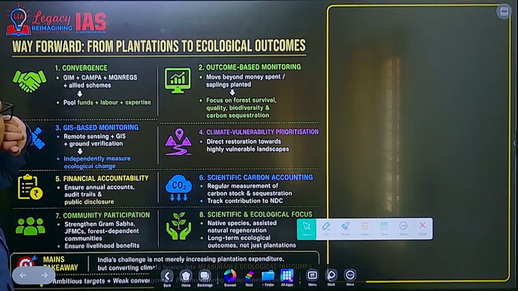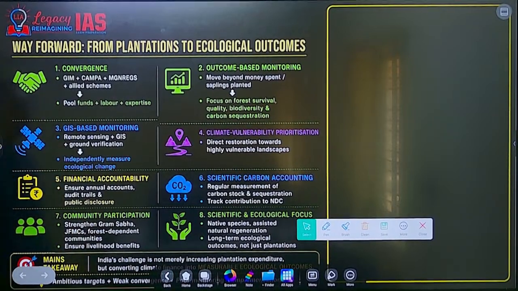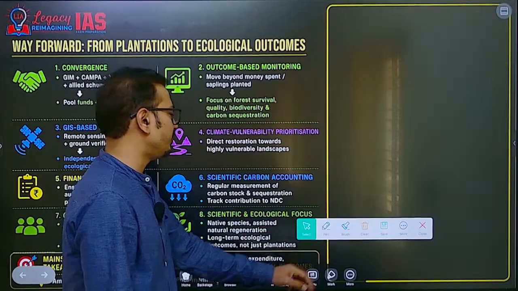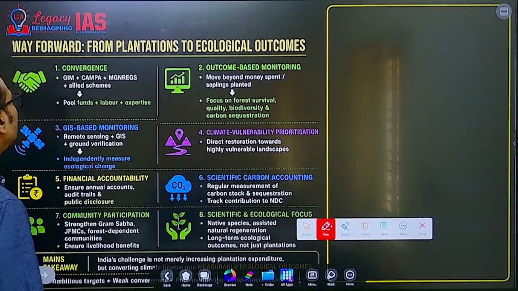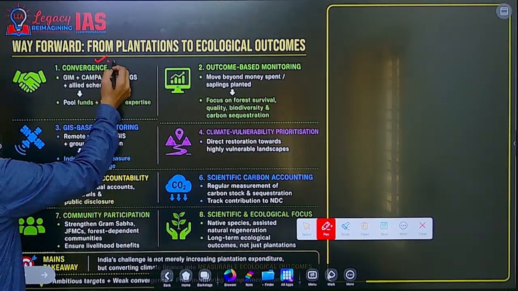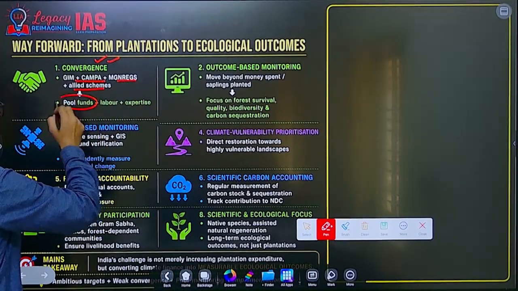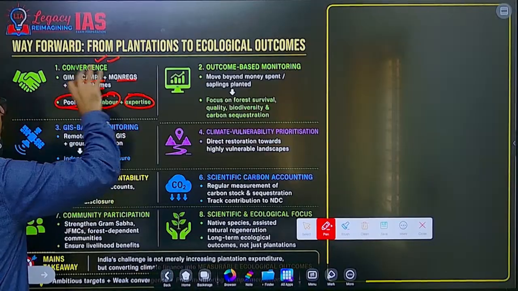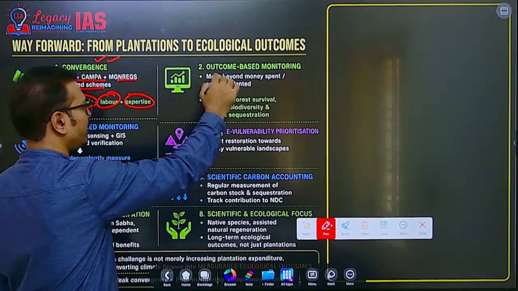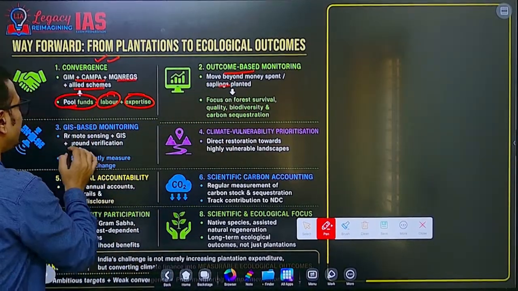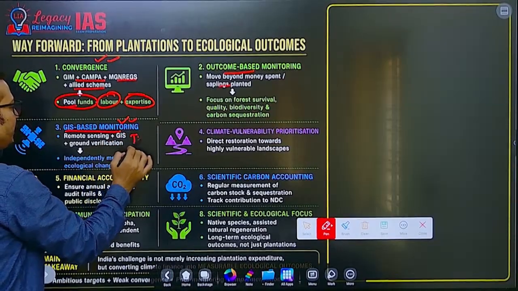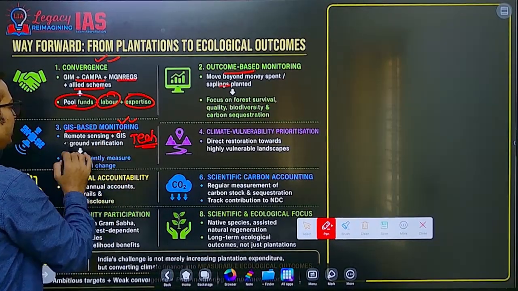Now, the way forward from plantations to ecological outcomes. What should be the way forward to deal with this issue? There should be proper convergence with CAMPA, MGNREGA, now VB Ramji, and other schemes, pooling funds, labor and expertise so that it is effective. Outcome based monitoring should be there. GIS based monitoring, use of technology, remote sensing.